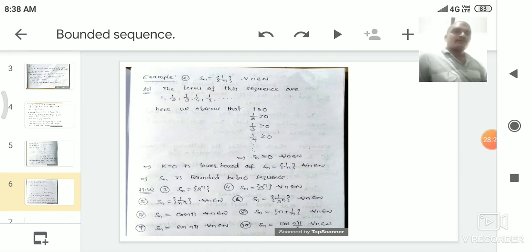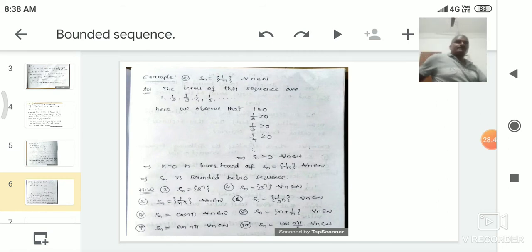What is the third term? 1 by 3 cube. 1 by 3 cube is nothing but 1 by 27. That means here the terms of the sequence Sn is equal to 1 by n cube are 1, 1 by 8, 1 by 27, 1 by 4 cube. 1 by 4 cube is nothing but 1 by 64. So the terms of the sequence are 1, 1 by 8, 1 by 27, 1 by 64, and so on.